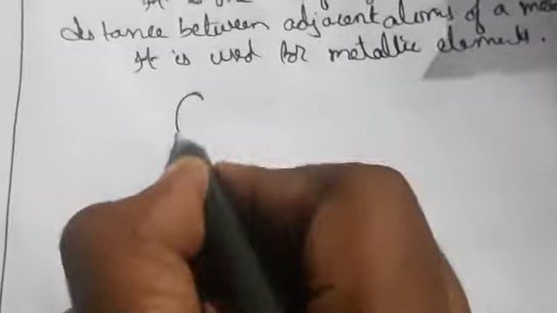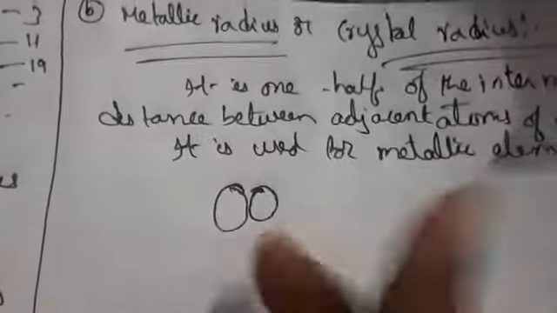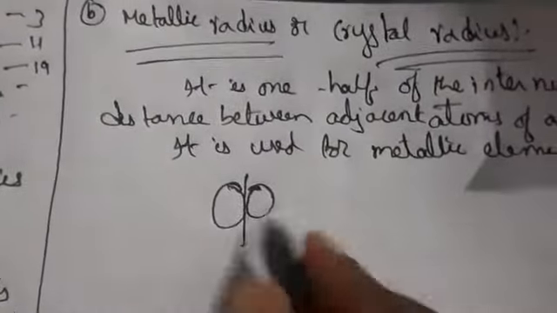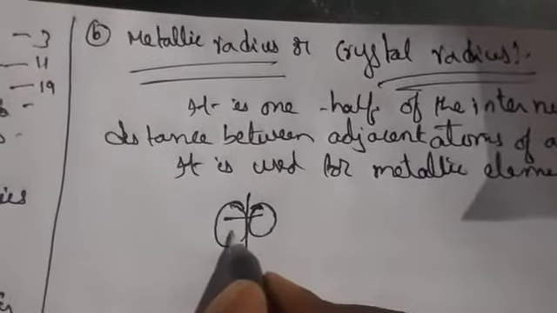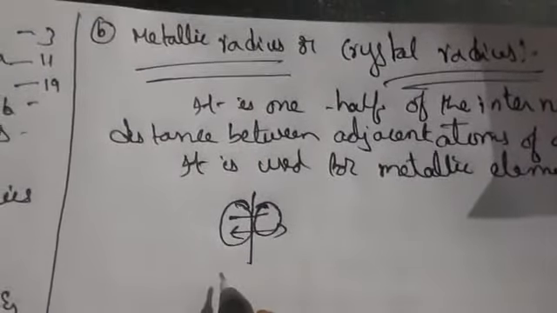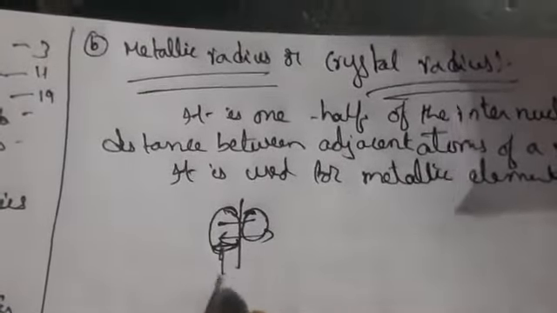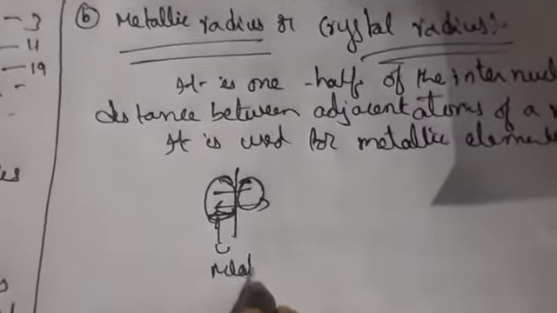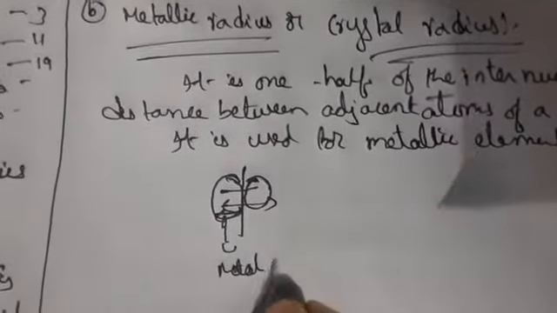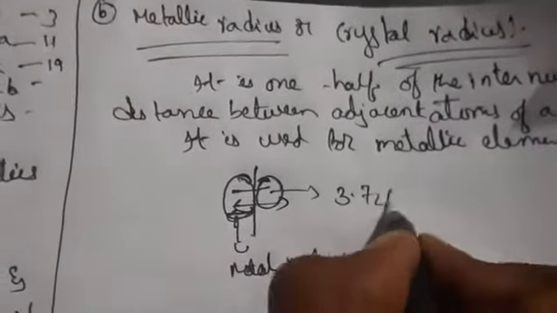Okay, so means what here? If you are taking two adjacent atoms, so these are the two adjacent atoms we are taking, so one half of the internuclear distance. So for this the internuclear distance is this one, for this the internuclear distance is this one. So if you take the internuclear distance, this one we call it as metal radius. It has the value 3.72 angstroms.